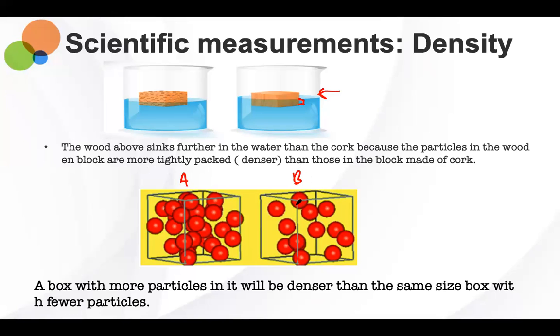Box A. All right, so box A is more dense and box B is less dense. All right. So are we clear on density? Do we understand density? Yes, sir.